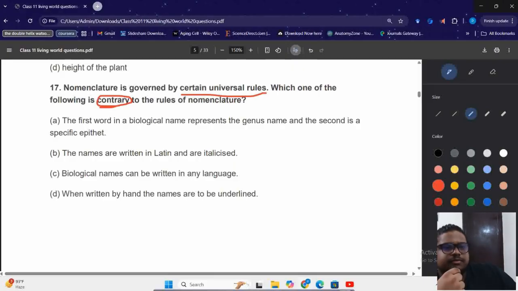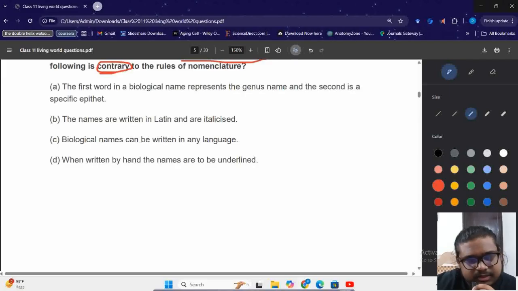So the first option is the first word in a biological name represents the genus and the second is a specific epithet. This is the rule. So नहीं, ये भी नहीं होगा. The names are written in Latin and are italicized. Yes, it is. तो ये भी नहीं होगा. Biological names can be written in any language. हो सकता है ये हो. Then, when written by hand, the names are to be underlined. This rule is universal. This is correct. So the answer will be biological names can be written in any language.